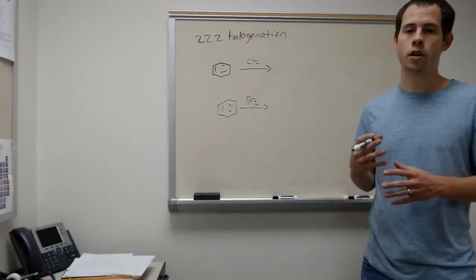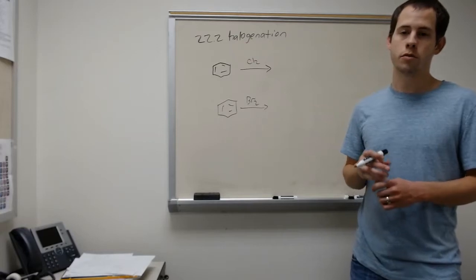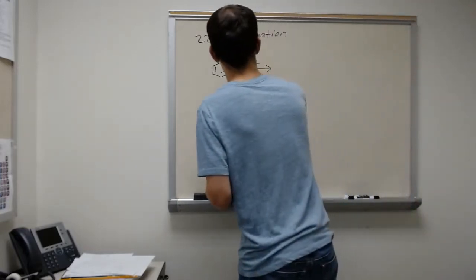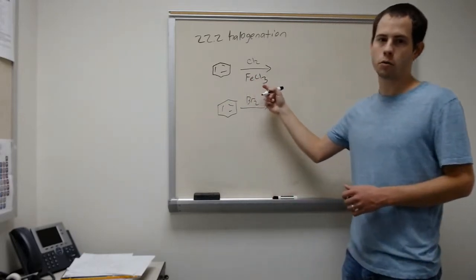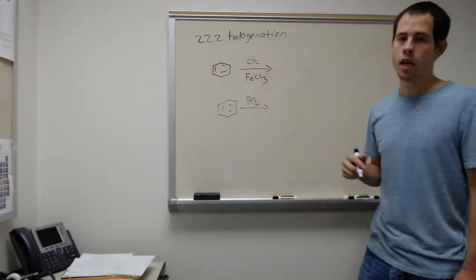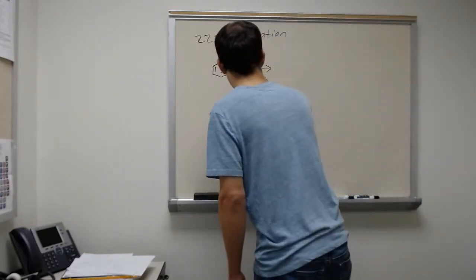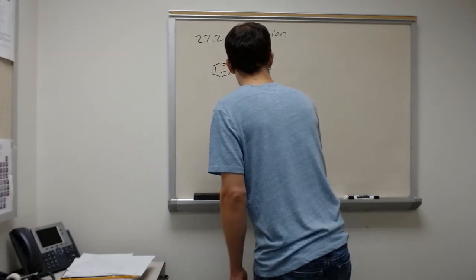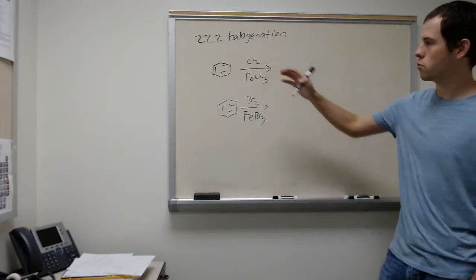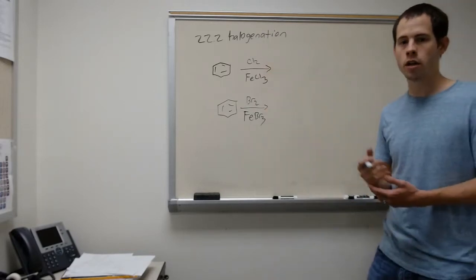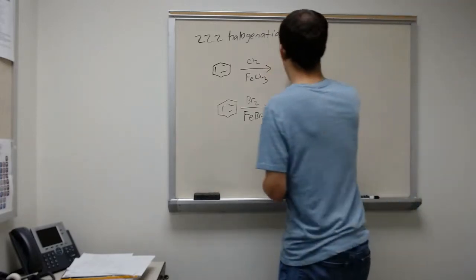We have to throw in a Lewis acid. A lot of times we'll see iron with the corresponding halide. So we have iron trichloride, FeCl3, if we're doing chlorination, and we have iron tribromide, FeBr3, if we do bromination. Both of these reactions: the one on the top will put the chlorine on our ring, and the one on the bottom will put the bromine on our ring.